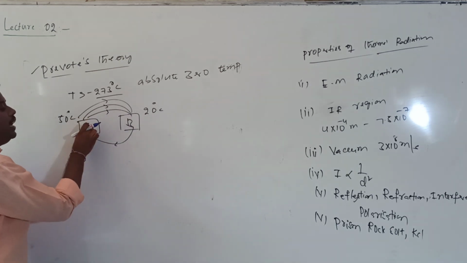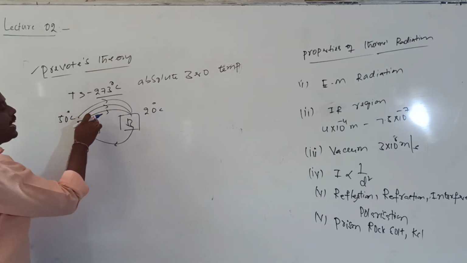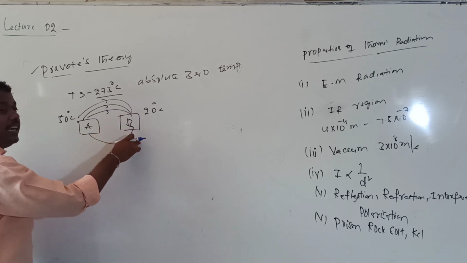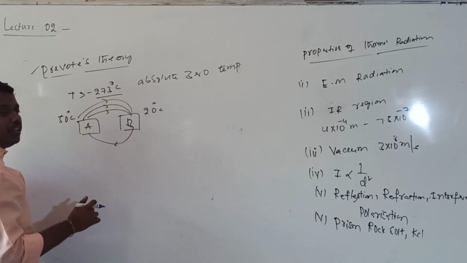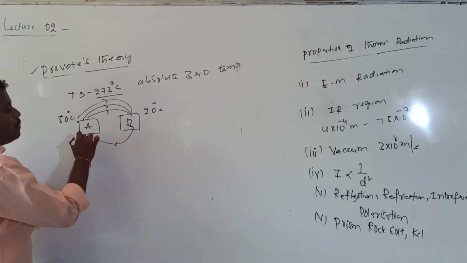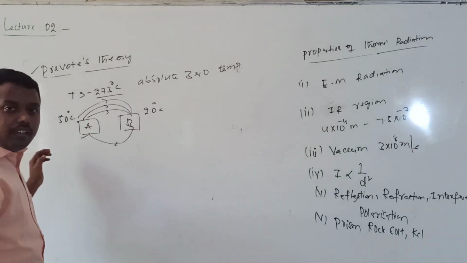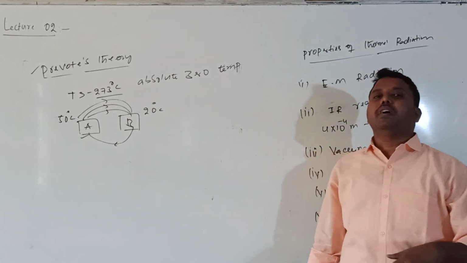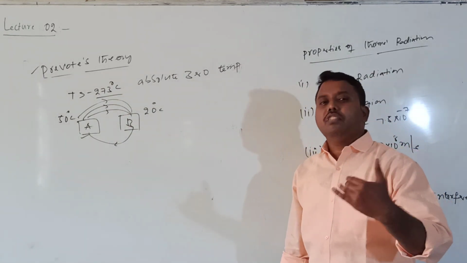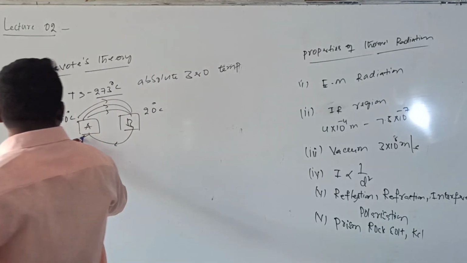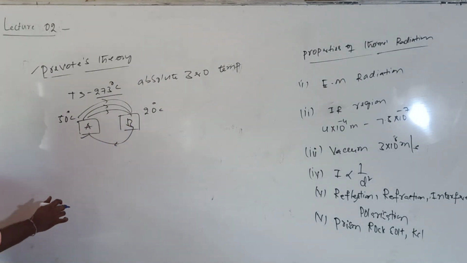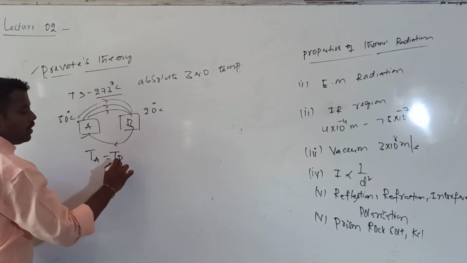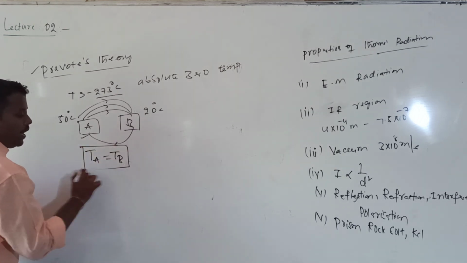What does it mean? A is giving more radiation and taking less, whereas B is giving less radiation and taking more. Due to that, the temperature of A will keep on falling, and the temperature of B will keep on increasing. This process will continue until the temperature of A becomes the temperature of B.